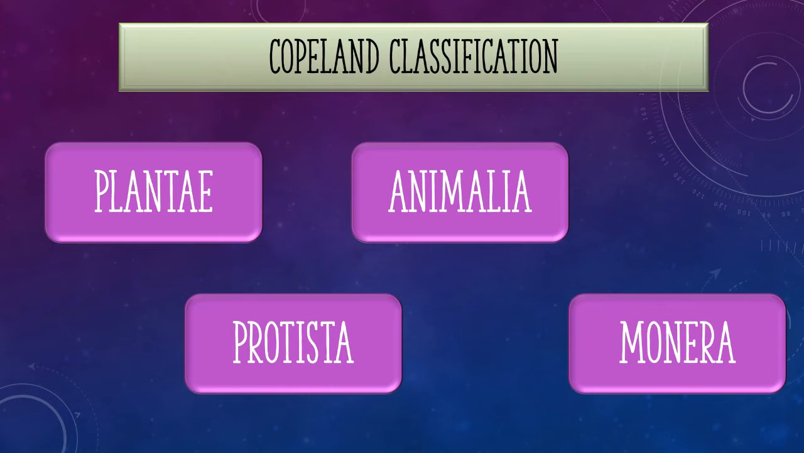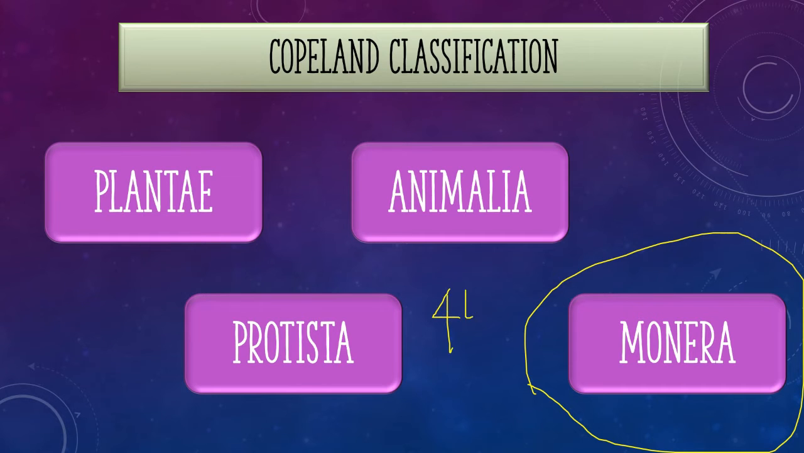Copeland saw the limitations of the Protista kingdom. He pulled off all prokaryotes and put them into a group called Kingdom Monera. All prokaryotes, eubacteria and archaebacteria, are in the Monera kingdom. So this is the fourth kingdom formed, and this comes under the Copeland classification.